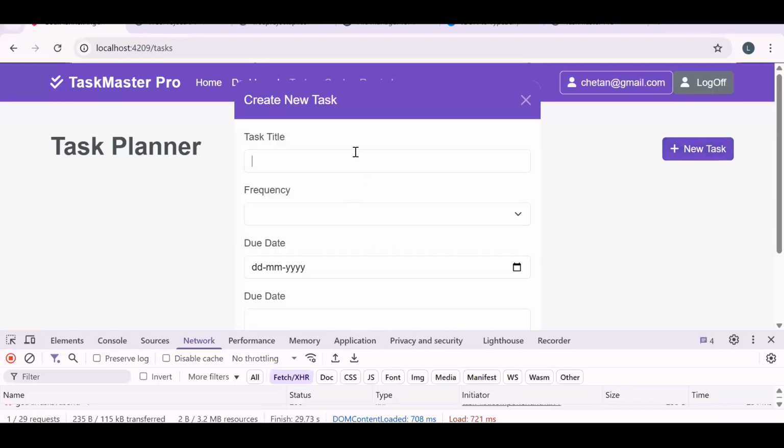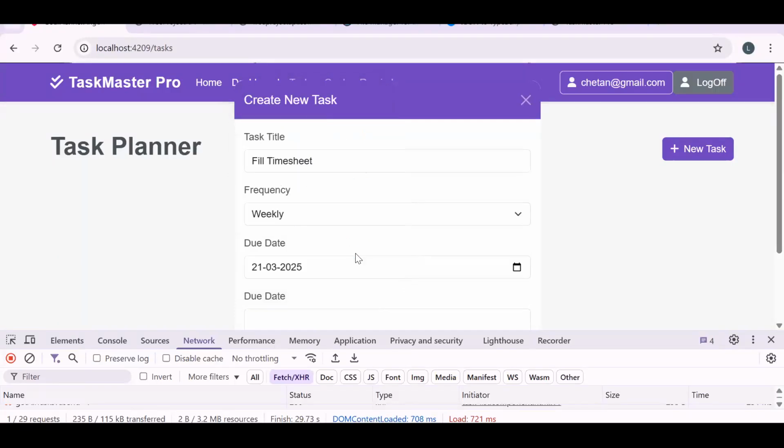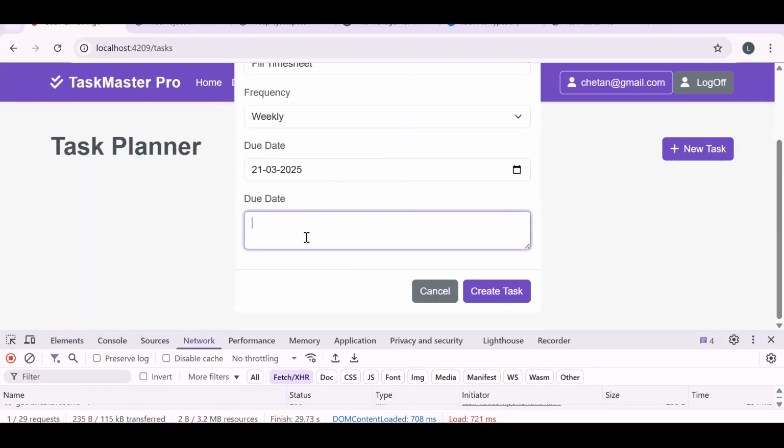So on click of new, let's say the task title is add fill timesheet. Every Saturday, I need to fill the time sheet, whatever work I have done on which task, what particular time I have spent, whatever the time, right? So whenever we are working weekly, this is weekly. Let's say I need to do this by tomorrow. Due date. This is the description. I forgot to change the title. Fill weekly time sheet. Fine.